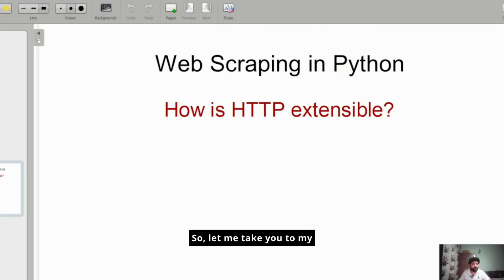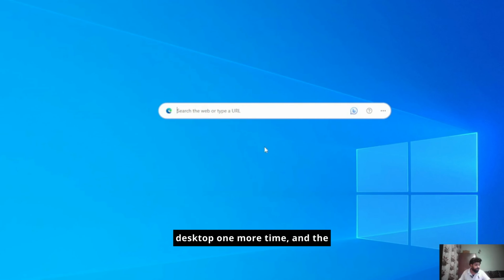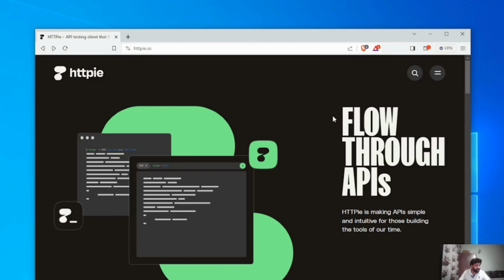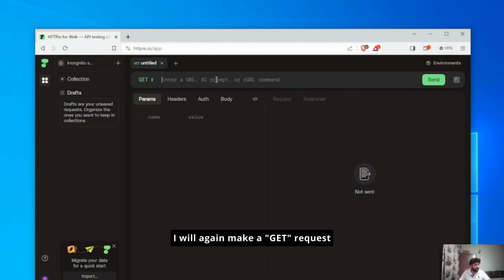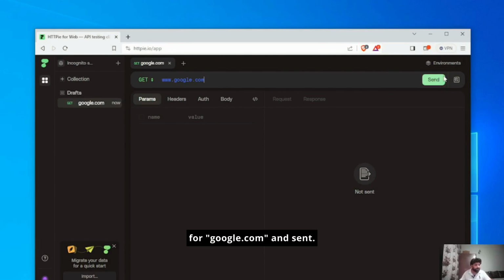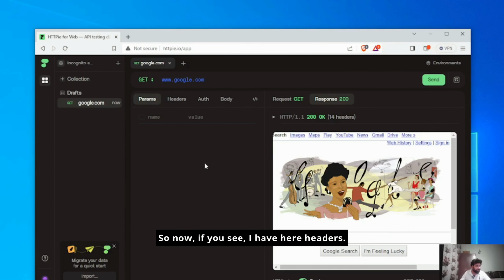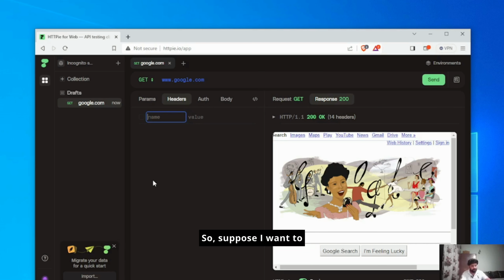So let me take you to my desktop one more time, and the famous site we have been using in this course. Let's come back to HTTPie and go to it. I will again make a GET request for google.com and send. Now, if you see, I have headers here. I'll try to make some changes to the header while requesting the web server.